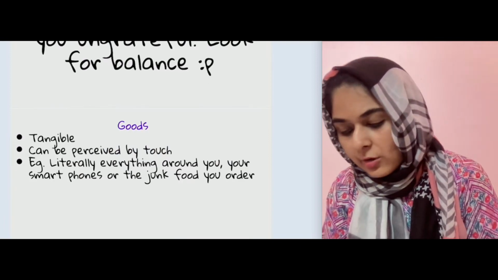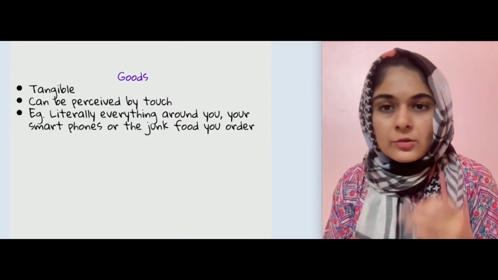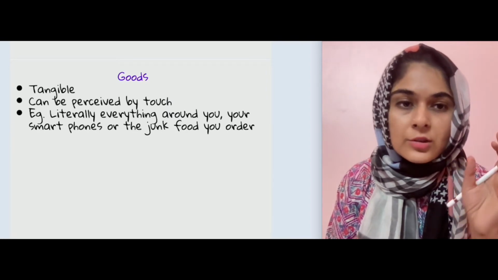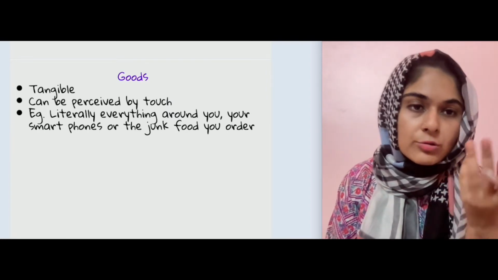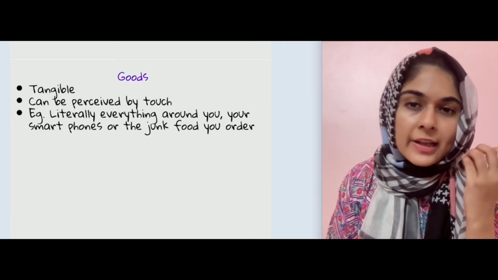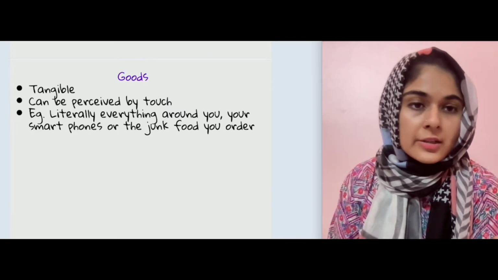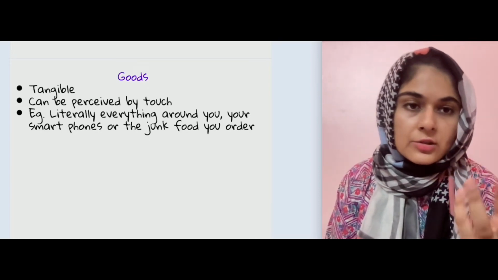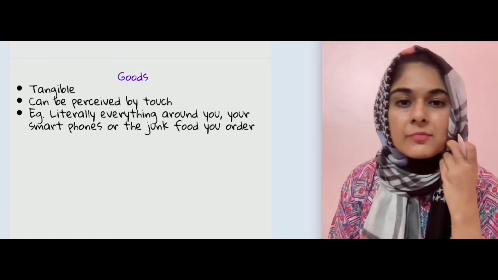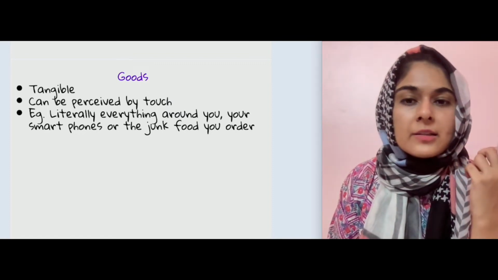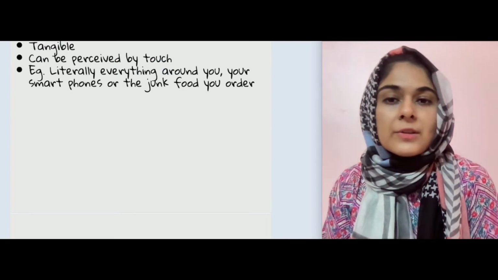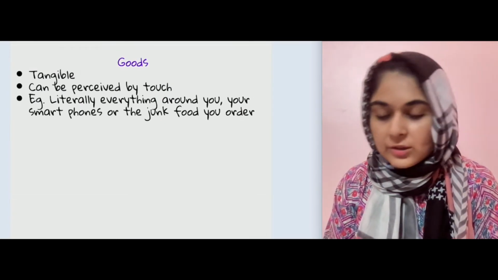So yes, what are goods and what are services? Goods are tangible, something that you can actually perceive with your senses, and you can perceive it by touch. Literally any good that is available in the market. If you go to the grocery store and you buy a product, that is all part of goods. Anything that you can see, you can perceive by touch. For example, the smartphones that you use, the junk food that you order.